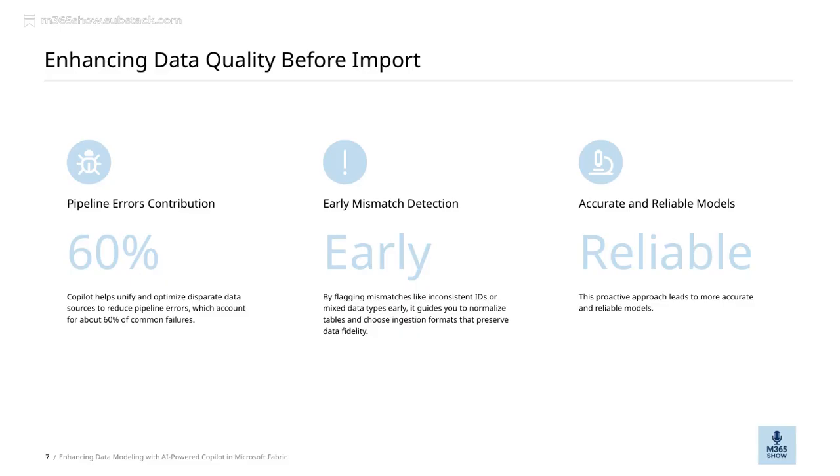Another important point is pipeline errors. These are the failures that can occur when data moves through various stages. Disparate data sources often contribute to these errors, and they can be quite costly. About 60% of common failures are due to pipeline issues. The Copilot helps unify and optimize these different sources, reducing the likelihood of errors and making our data pipelines more robust and efficient. So, by focusing on these proactive steps, early mismatch detection and pipeline error reduction, we're setting the stage for more accurate, reliable data models that support better decision-making across the board.